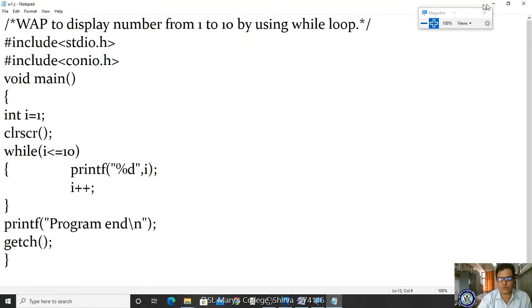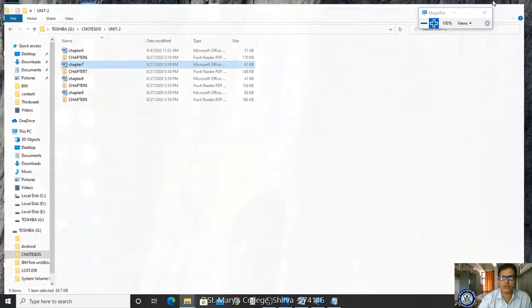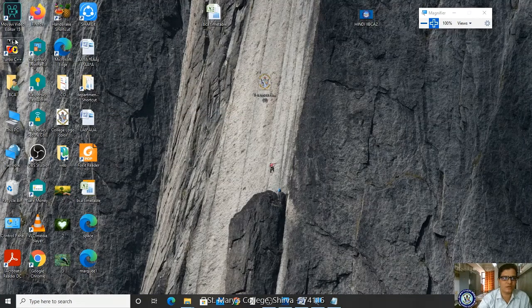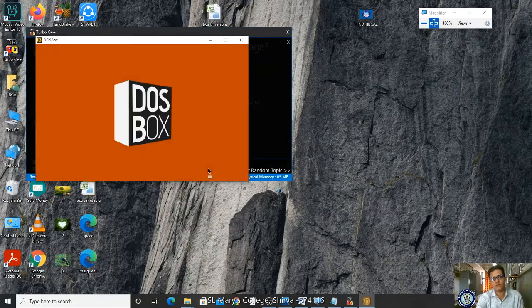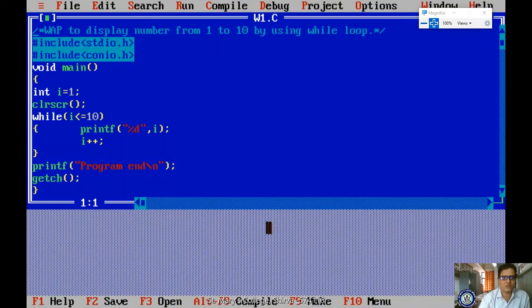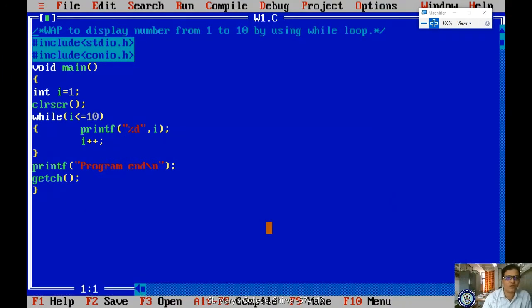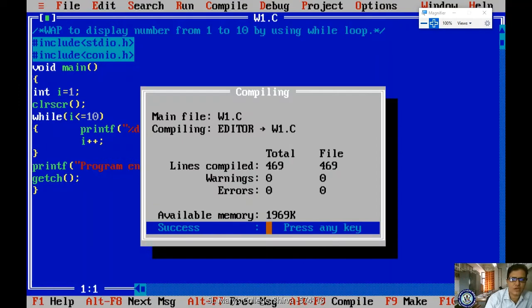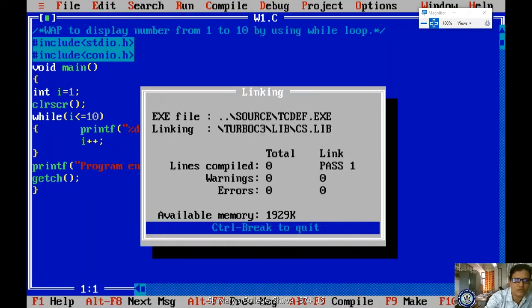Afterwards, what do I have to do? I have to minimize this file and open our editor. So this is our editor. Now I'm starting it. After starting that, let us open our file. Open. Now what is our file name? The file name is w1, right? w1.c. Yes, this is our program. I'm giving function key F5. It is a full screen. Alt F9 and Control F9. So it is showing, right, 1 2 3 4 5 6 7 8 9 10, and program end comes in a single line.